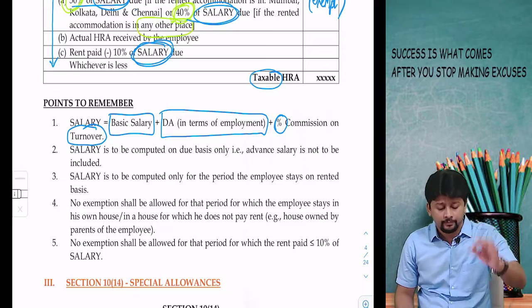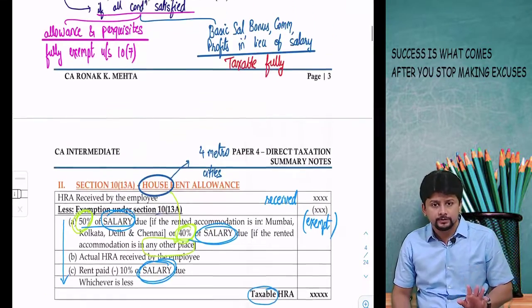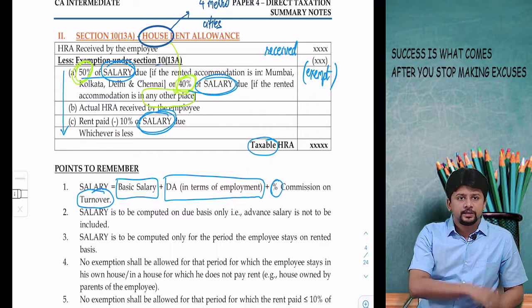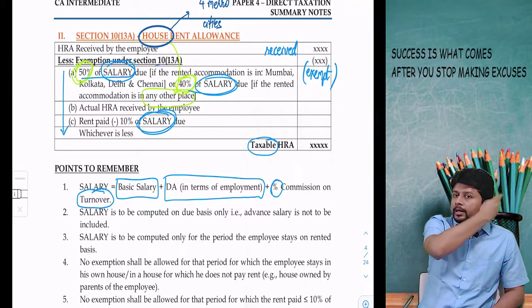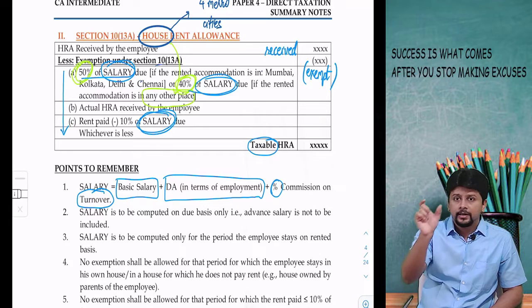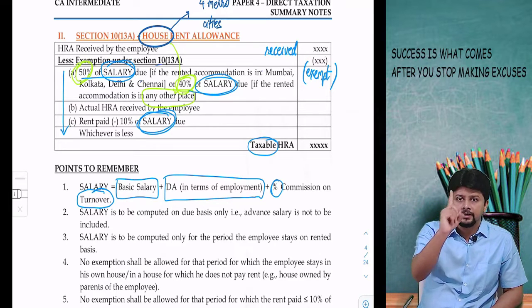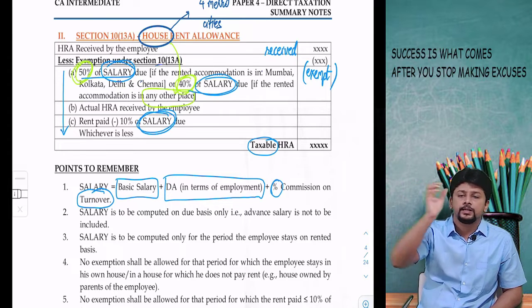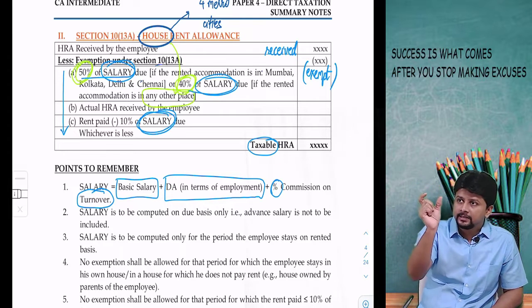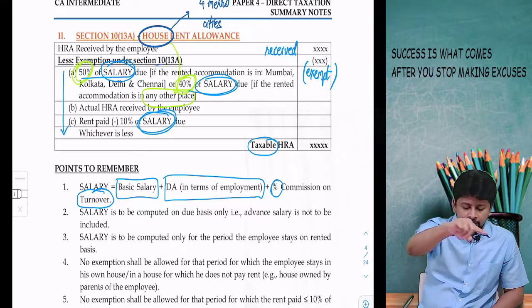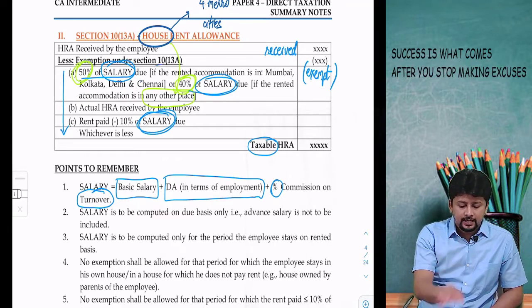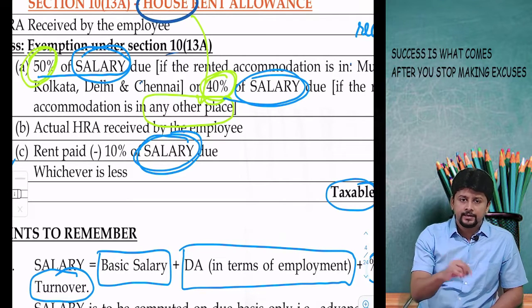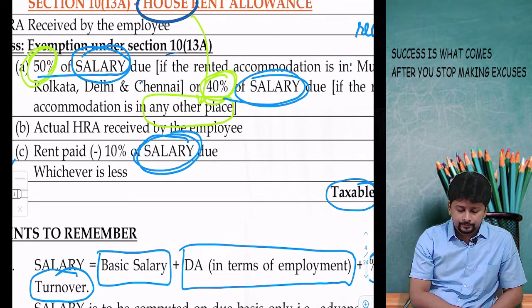So in a question where you have house rent allowance, you will have to calculate the exemption. Step 1, before calculating the exemption, calculate this word salary. Take the basic salary, take DA in terms, take commission if it is on a percentage of turnover. Then take that total, that is salary, which will be used in point A, 50% or 40%, and in point C, rent paid minus 10% of salary.